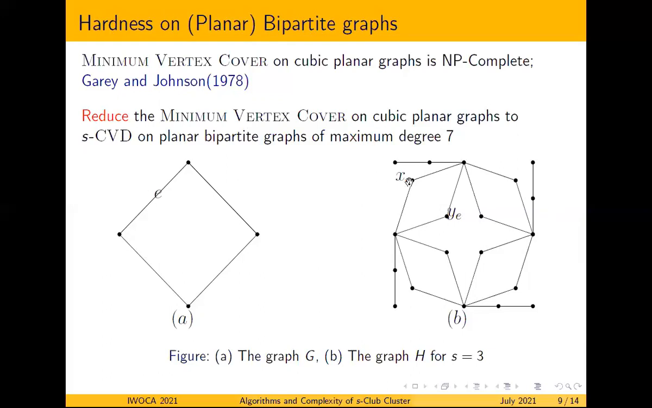So here we have two vertices XE and YE corresponding to the edge E, and finally we remove this edge E from the resulting graph, and we obtain this graph H. Clearly the graph H is a planar graph and it is a bipartite graph also. And you can observe that if the given graph is a cubic planar graph, then the maximum degree of the graph H is at most 7 by this construction.